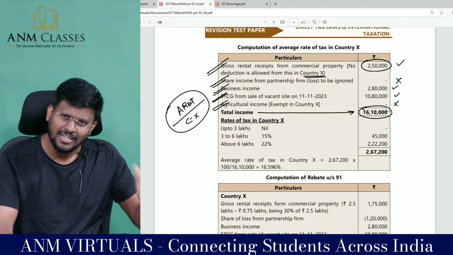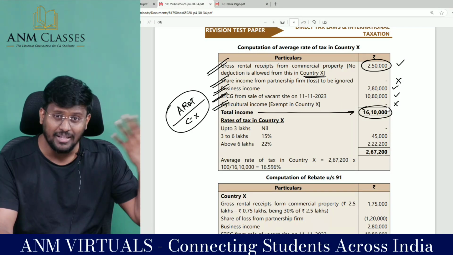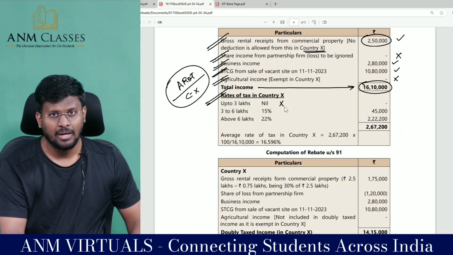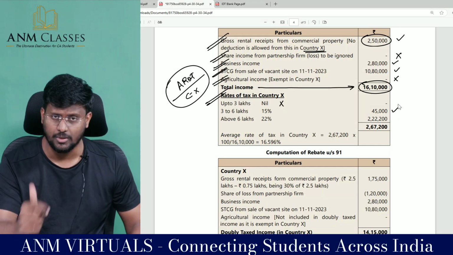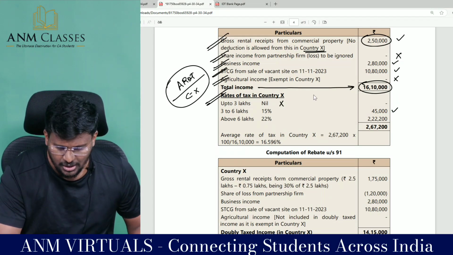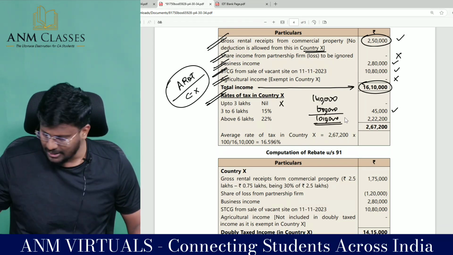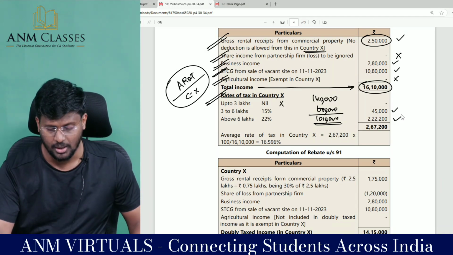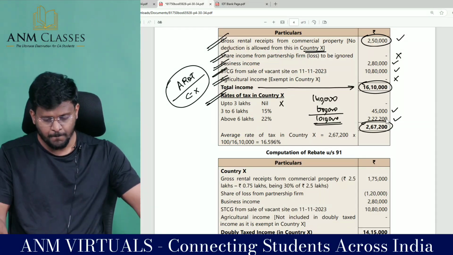And they have given the tax rate of that country. How we will calculate the tax rate of India? The same way they have given the tax rate. Rate of tax in country X up to 3 lakh rupees nil. 3 lakh to 6 lakh 15%. The gap is 3 lakh. 3 lakh into 15%, 45,000. Above 6 lakh, so 16,10,000 minus 6 lakh, my dear lovable students, which comes to 10,10,000. So 10,10,000 into 22% comes to 2,22,200. So I am liable to pay a total tax of 2,67,200.